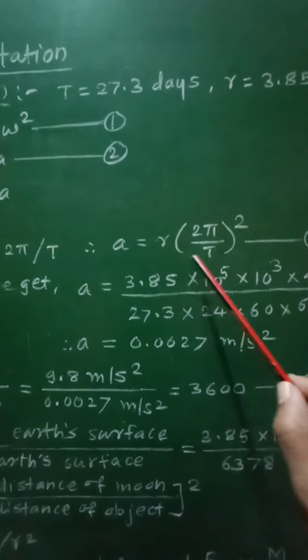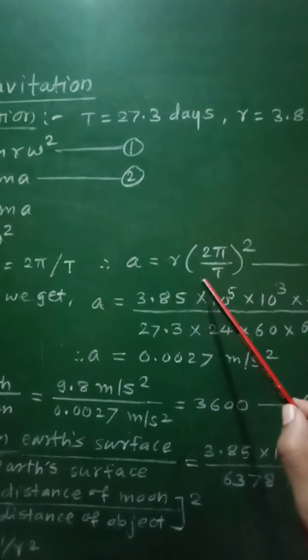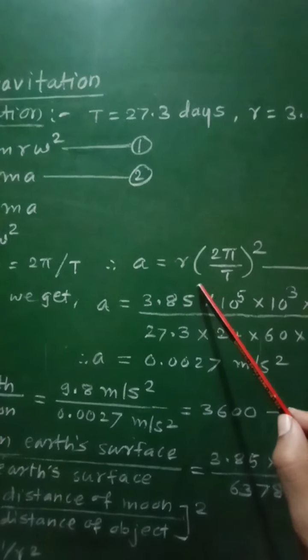So this equation represents the radial or centripetal acceleration a.